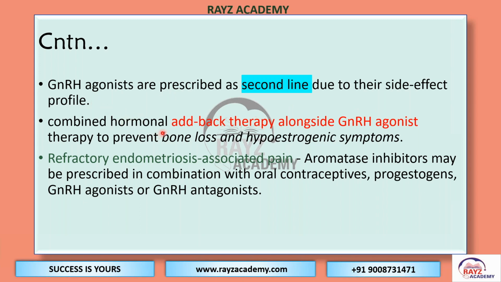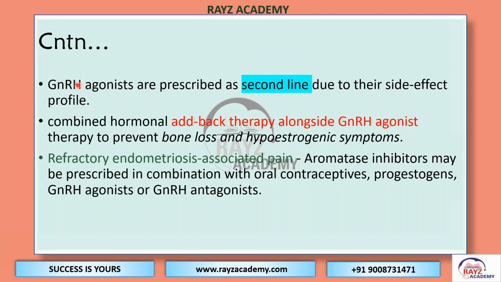So combined hormonal add-back therapy alongside the GnRH agonist therapy, to prevent bone loss and the hypoestrogenic symptoms, should be considered if we are choosing a GnRH agonist for pain relief.